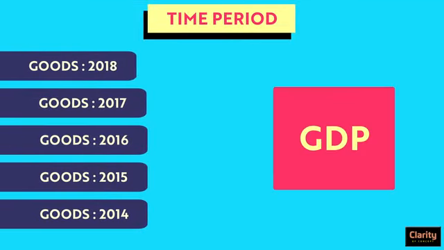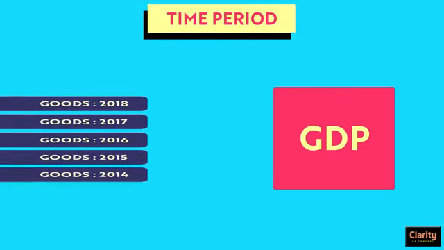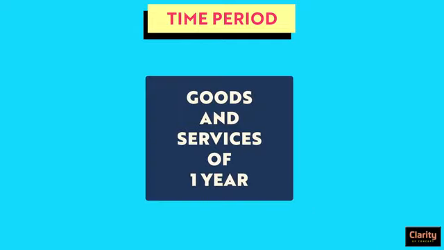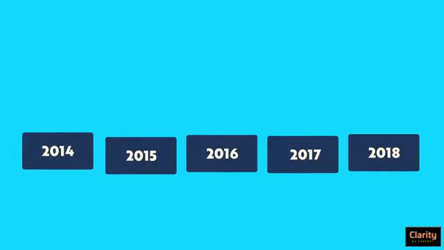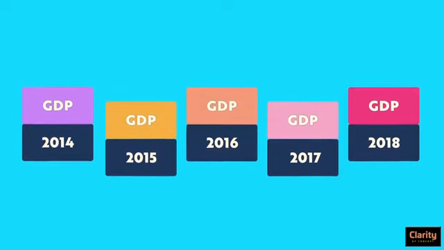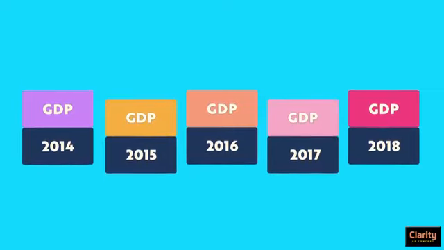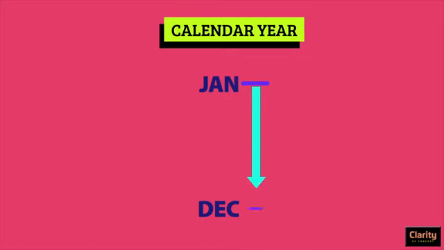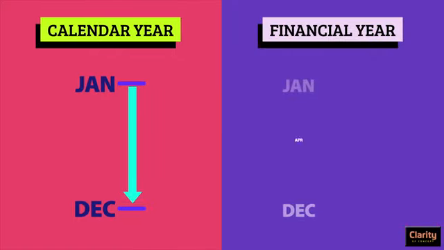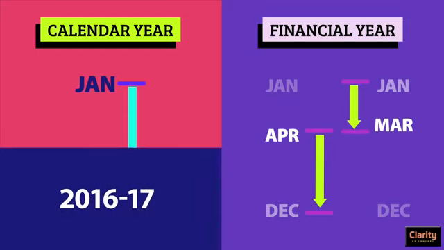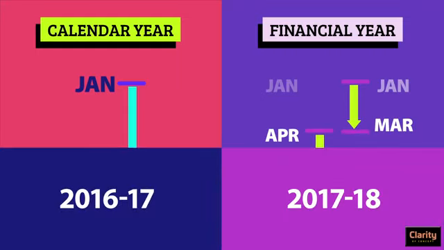GDP also has a reference time period. You cannot add goods of last 5 years to get a bigger GDP. Goods and services of only that particular year is added in the calculation. Every year has a different GDP, but we don't say GDP of 2017 or GDP of 2018 because it is financial year that is taken as reference and not calendar year. Calendar year is from January to December, while financial year is from April to March of next year. Hence, it is GDP of 2016 and 17 or 2017 and 18.